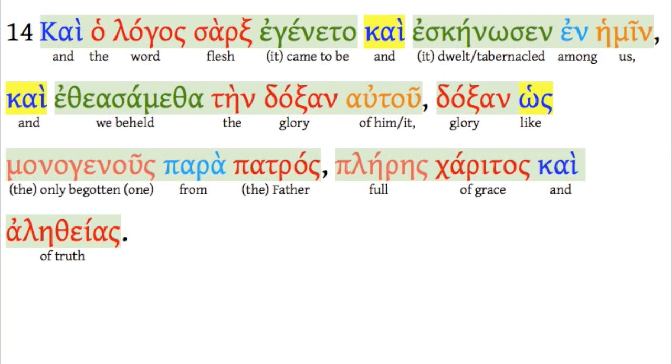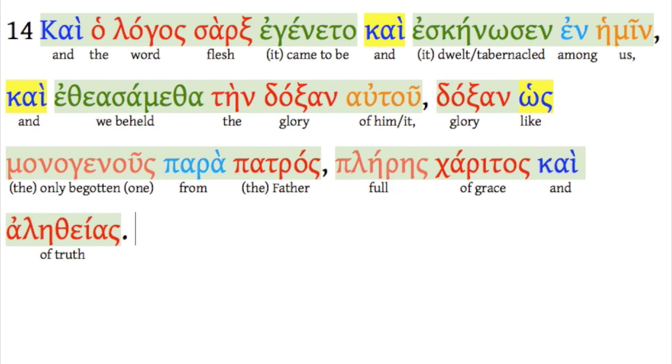Obviously, that's a mouthful. Let's make sure we see the phrases here. The Word became flesh. It tabernacled among us. We beheld its glory. And then we go on and define this glory. What glory? Glory as the only begotten of the Father, full of grace and truth. So really there are four phrases here that we need to look at one at a time.